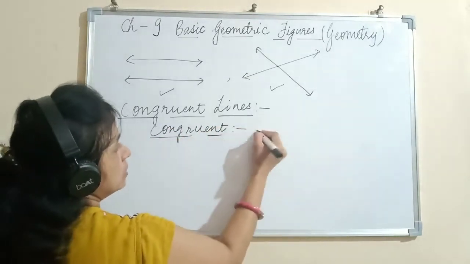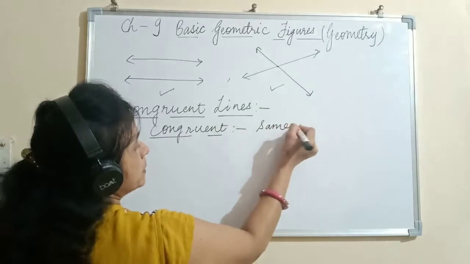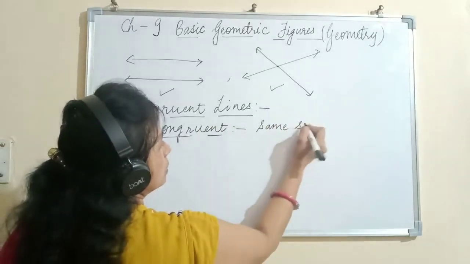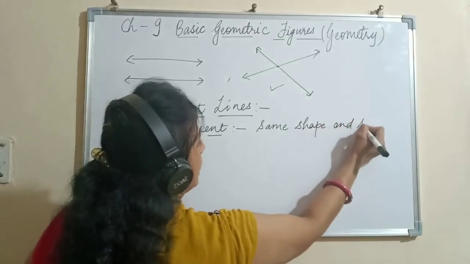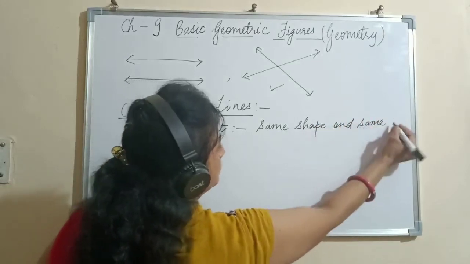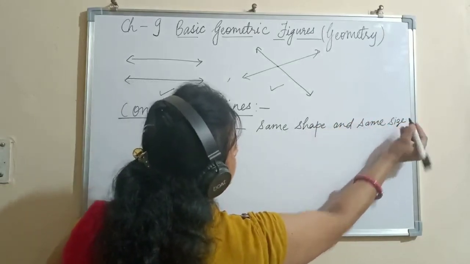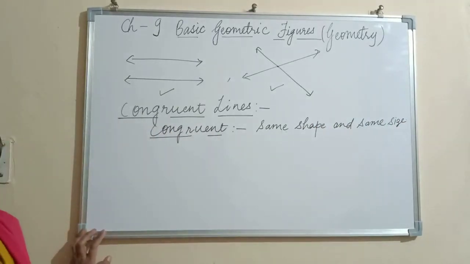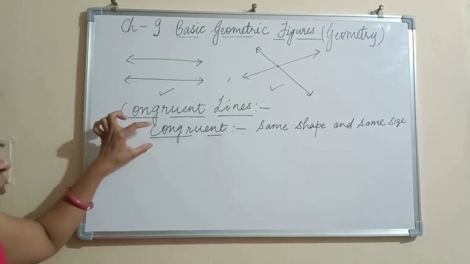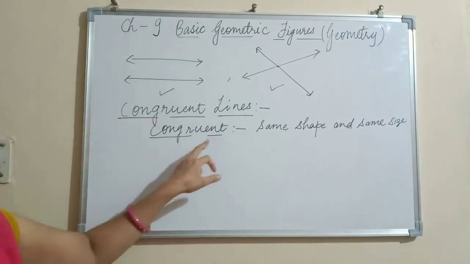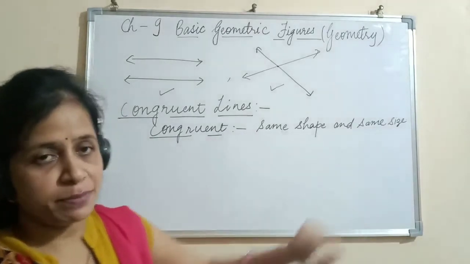Congruent means same shape and same size.